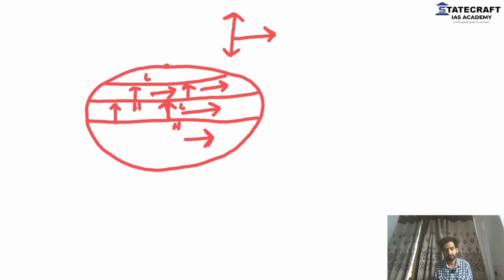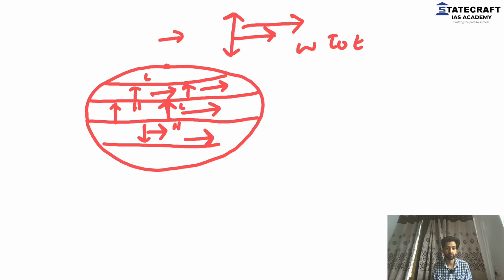Now, why will the wind blow in this direction? Because the direction will be towards right in the northern hemisphere. If we talk of southern hemisphere, ideally the wind should have been like this, but it will be deflected towards left. And when you deflect it towards left, it will be from west to east. I hope you're understanding what I'm trying to tell you. Things are interconnected. For the heat wave, you need to understand how the gradient wind will work and how jet streams work. And this is how the jet streams start to blow.